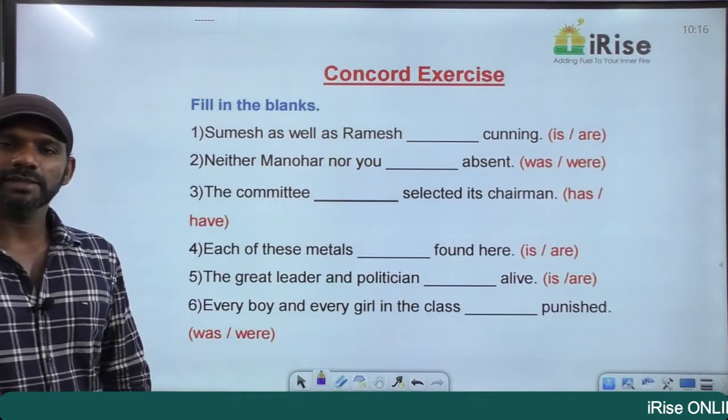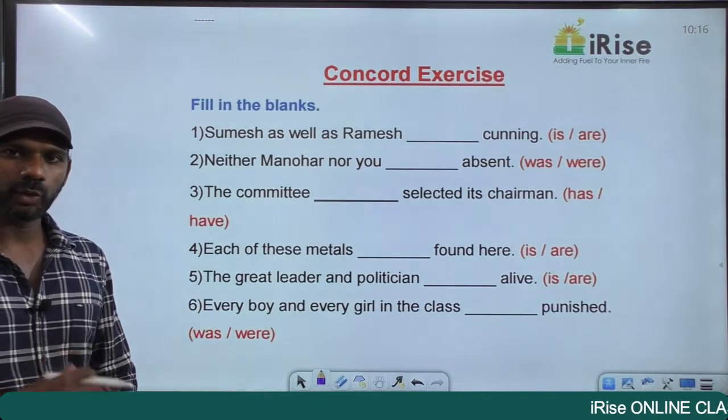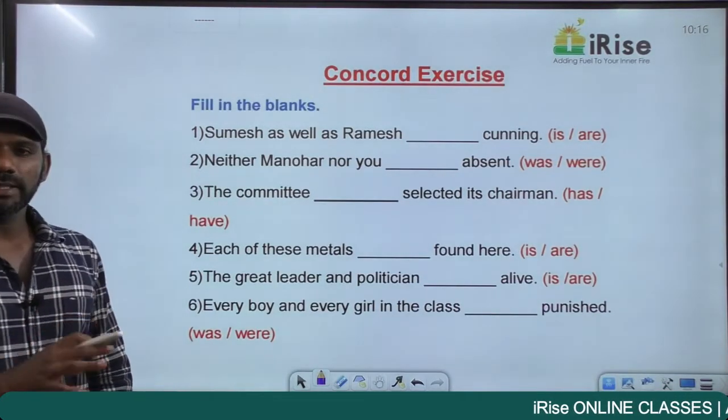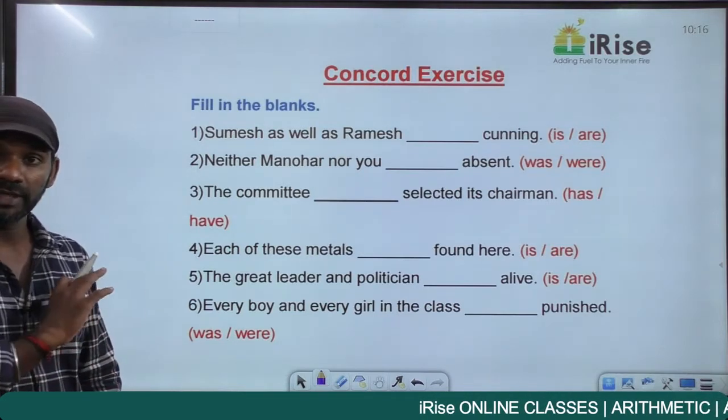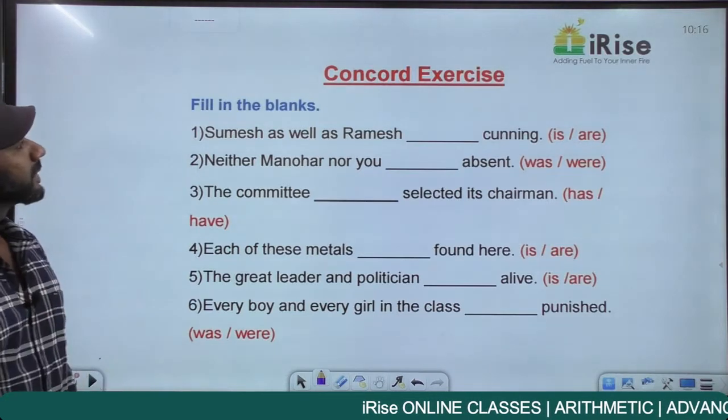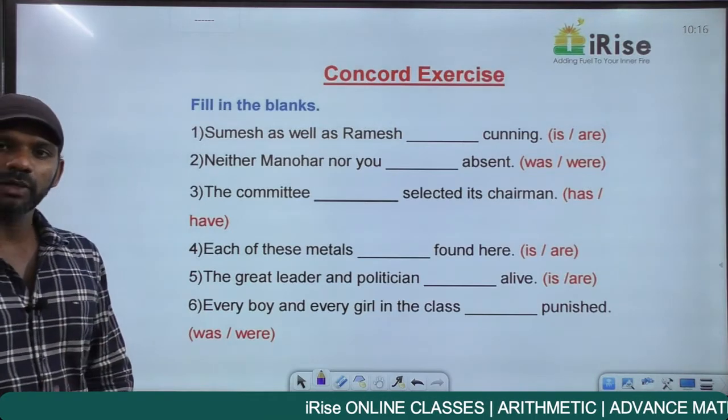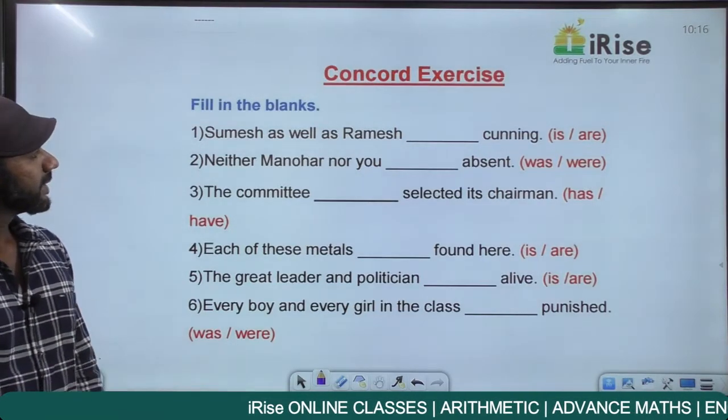Go for an exercise on subject of agreement. We've already discussed the rules in detail. We'll go for an exercise based only on those rules. We need to have a very logical reason for every question. Come to the first question. We'll go for something on fill in the blanks first.